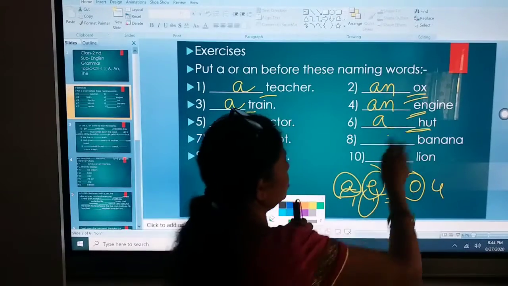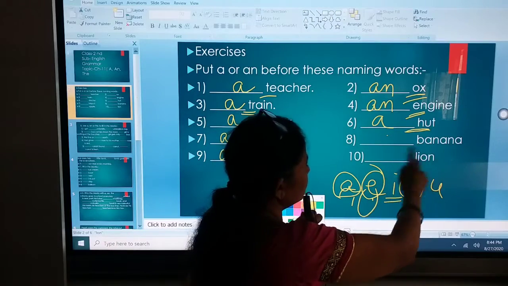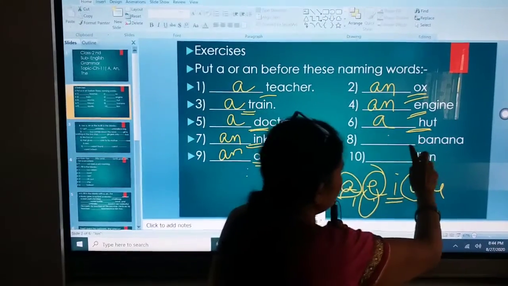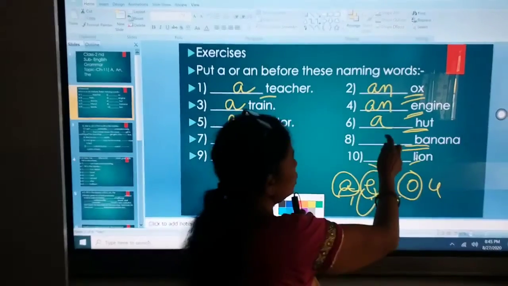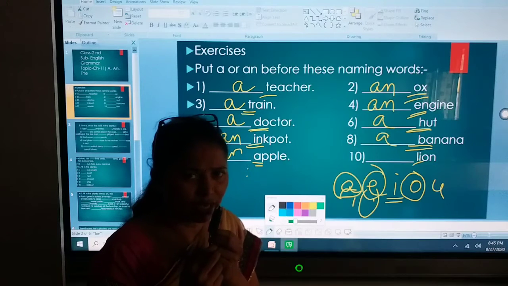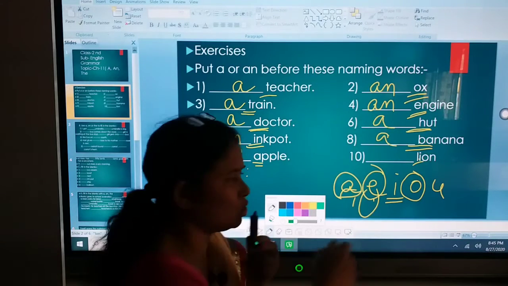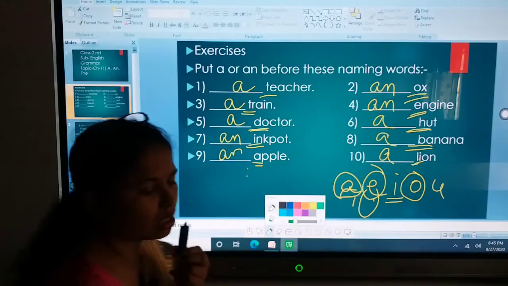So here a will come. A hut. Next is dash banana. Now here B is your consonant, so a will come. Dash lion. Now lion, L is your consonant, so a will come. Clear?